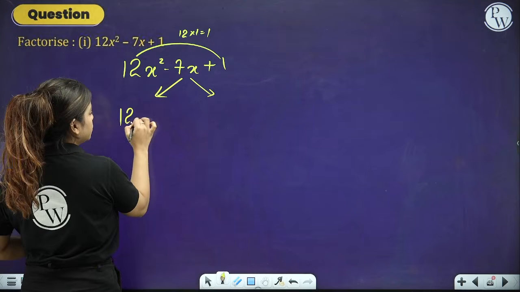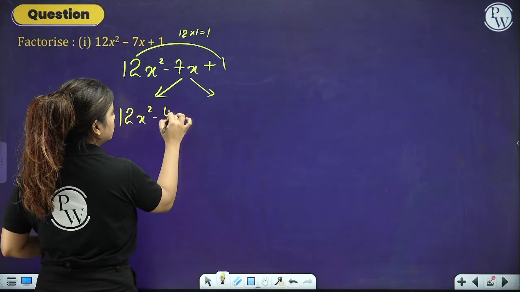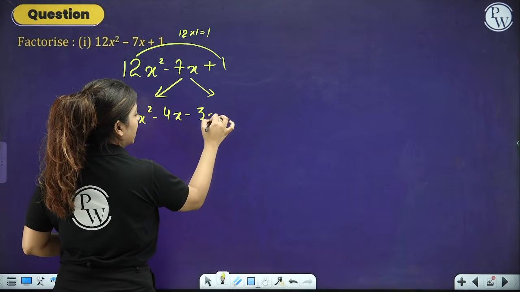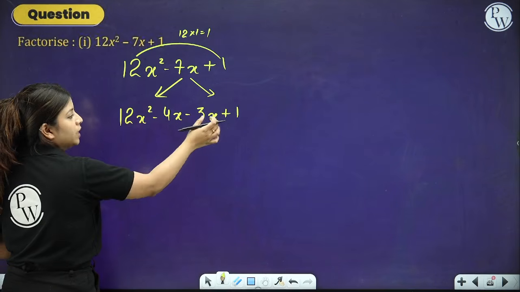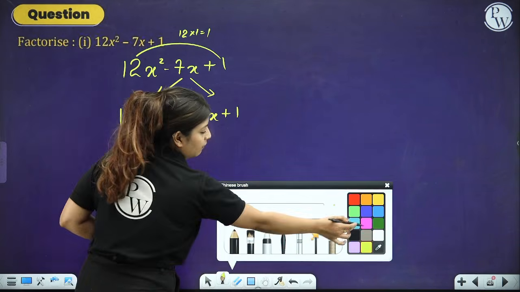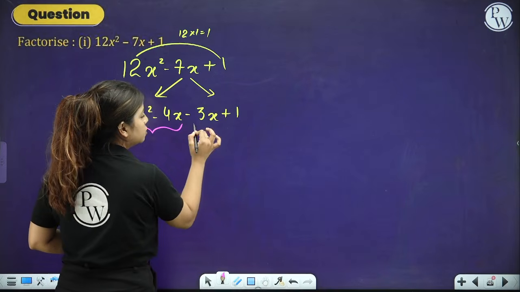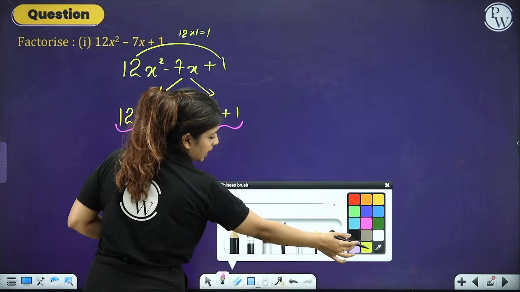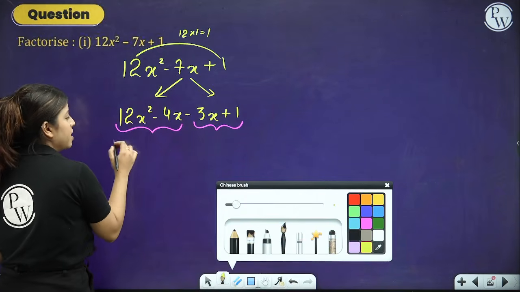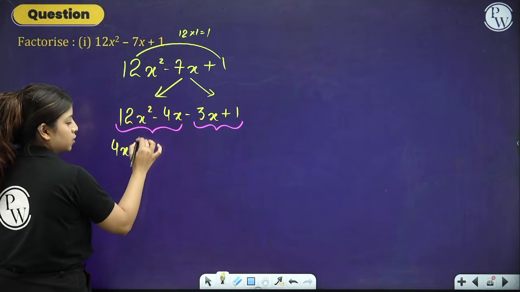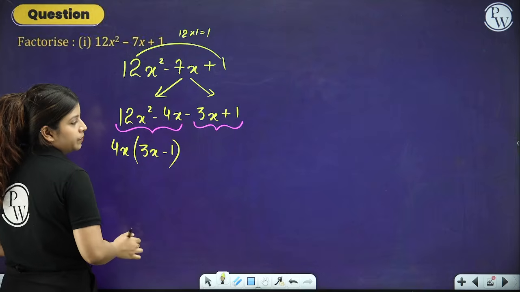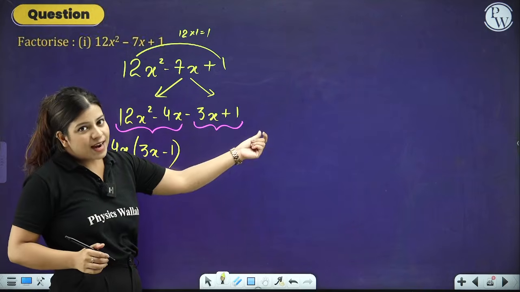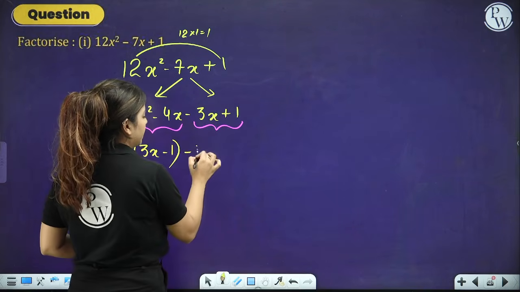So let's say 12x square minus 4x minus 3x plus 1. Take common from the first two and common from the second two. You just have to make a group of the first two and the second two terms. So from 12x square and 4x, we can take out 4x as common. In the other bracket, we are left with 3x minus 1. From 3x and plus 1, we can take nothing but minus 1 common.